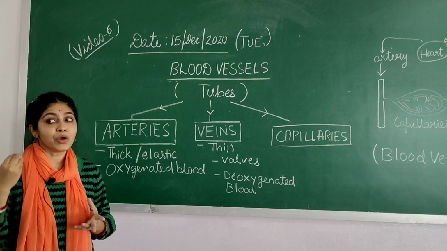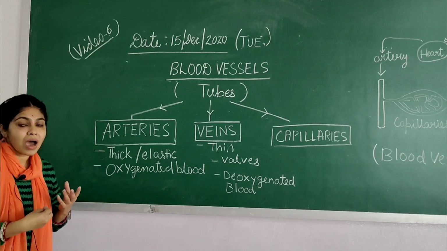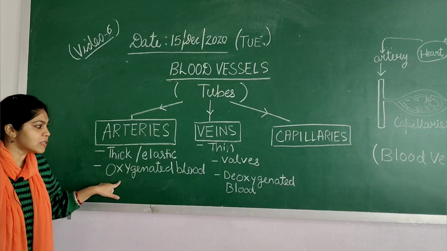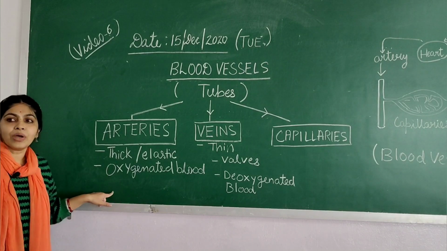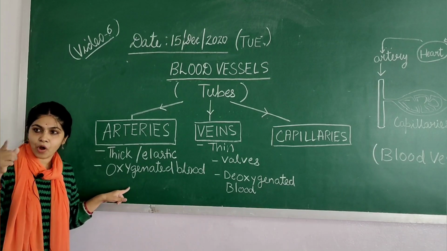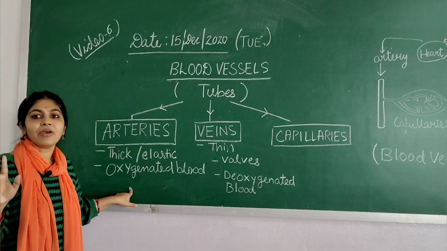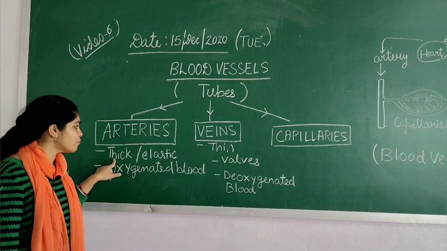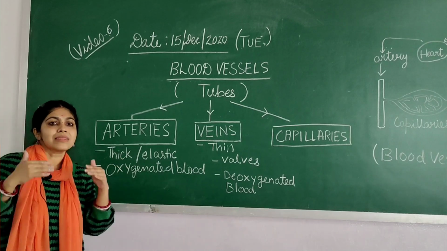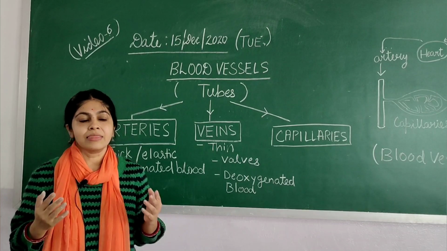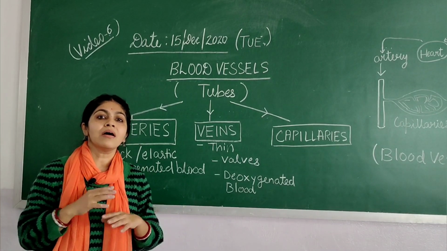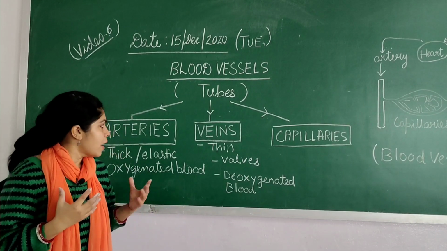The blood which is pure and coming from the heart. So they carry oxygenated blood from the heart to every part of the body. They do not have any valves in them. They have thick and elastic walls because in the arteries blood flows with very high pressure. They are deeply seated in the body, okay?